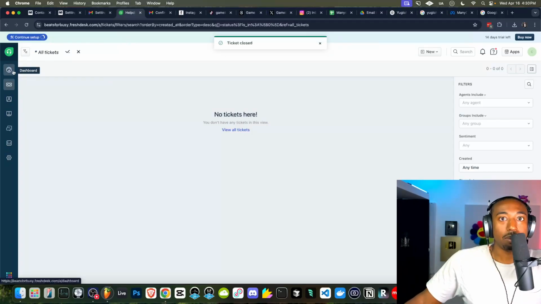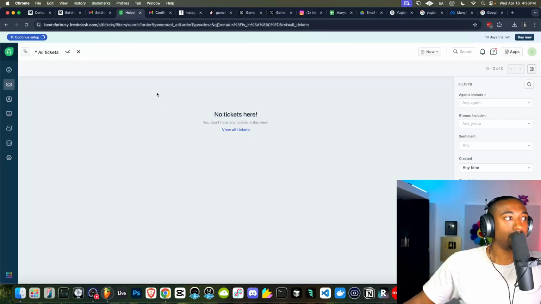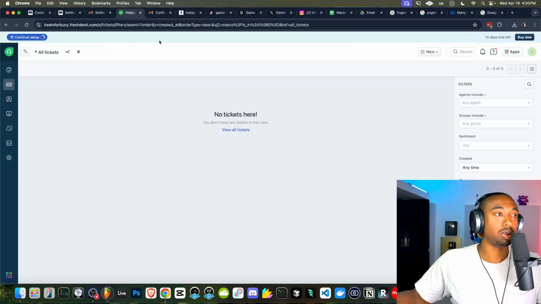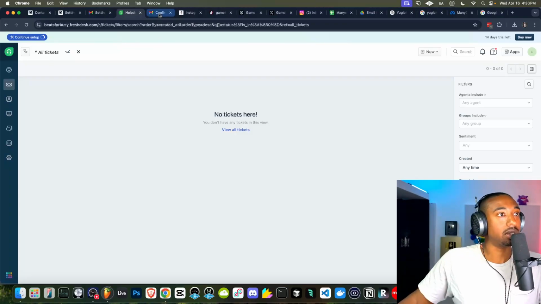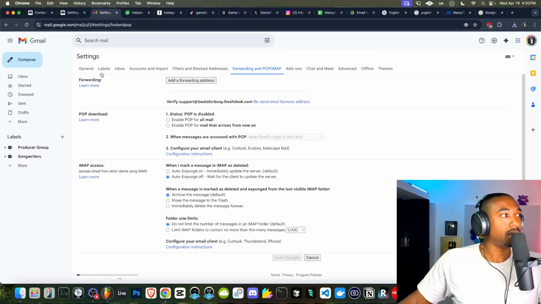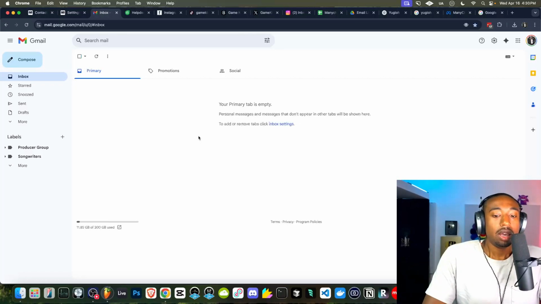There's also an app for this so that you guys can see every time somebody emails you using your customer support email. You guys can see notifications here, not just Gmail notifications, but Freshdesk notifications. Very important because you can separate customer support from people or notifications that you would just normally get on Gmail. All right, so that's how you set up your Gmail. Very simple, actually. It's way more simple than I expected. And that is how you set up your Freshdesk.